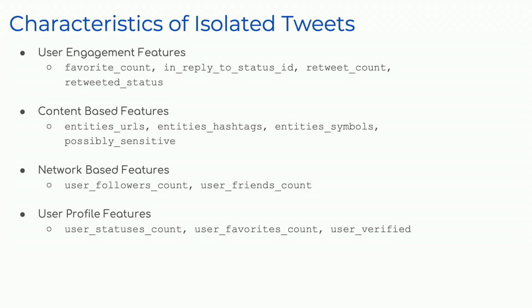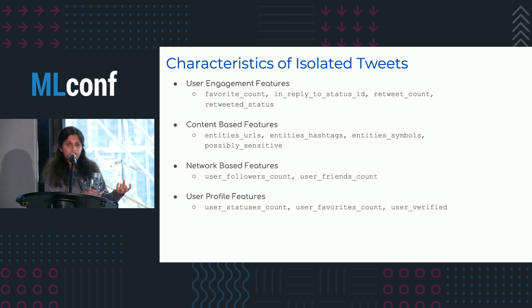Once we isolated those tweets, the nice thing about Twitter is that it's a platform that lends itself to being featurized in a really nice way. So now I basically have my training data set. I have a set of tweets that I think are related to illicit online pharmacies, and I have a set of tweets that are my negative examples. So now it's up to me to analyze these tweets and see what features are most predictive in defining the characteristics of the types of accounts or tweets that publish this type of bad content, right?